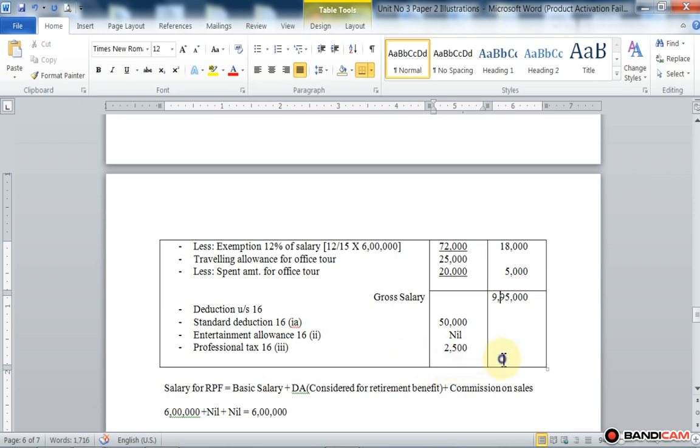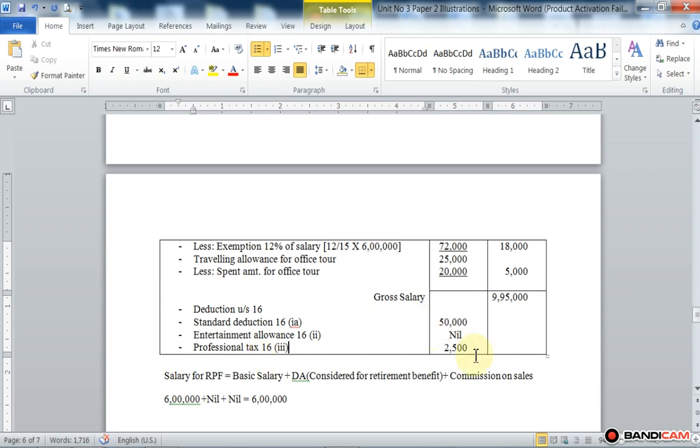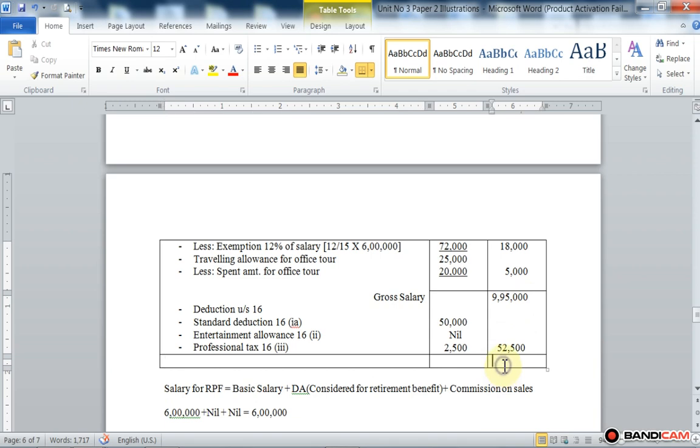Now again make the total of the inner column, put this total in the outer column and deduct 52,500 from gross salary. So here we received the income from salary amounting to rupees 9,42,500. Okay, it is called income from salary.